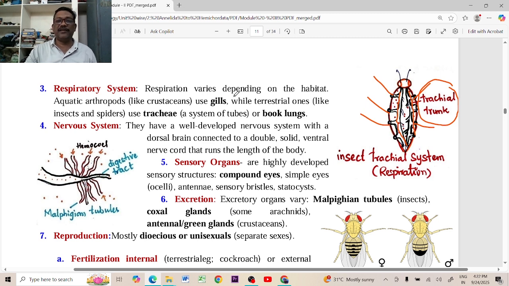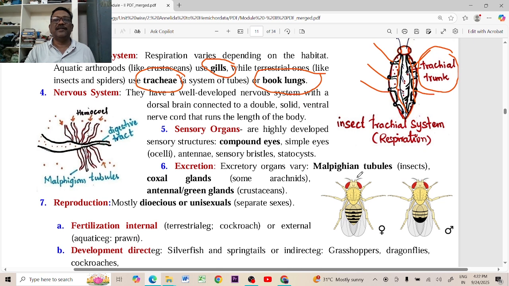And some of the organisms developed gills, for example crustacea. Some organisms developed trachea, for example insects. Some organisms, for example crabs, can develop book lungs. So different types of respiratory organs are found in the different arthropods.